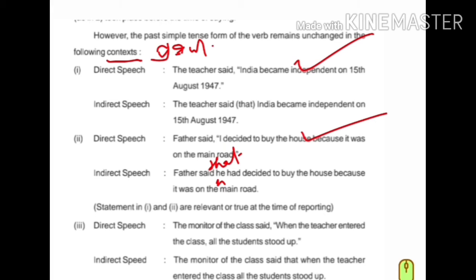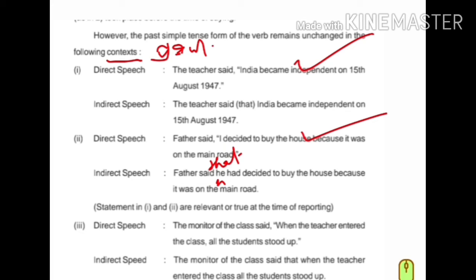Next, direct speech. The monitor of the class said, "Look at the book." The monitor of the class said, "When the teacher entered the class, all the students stood up."